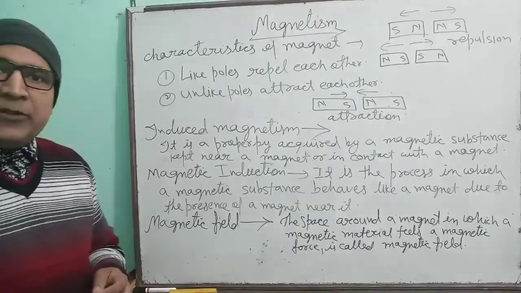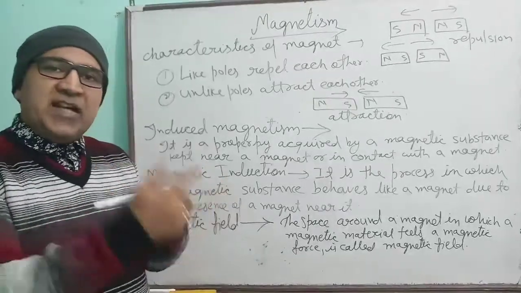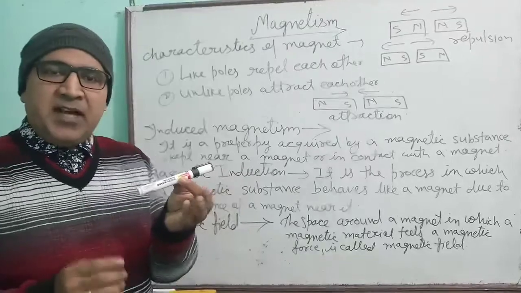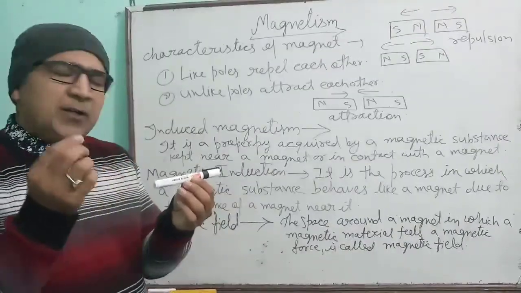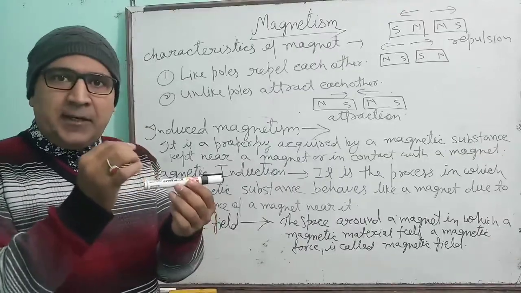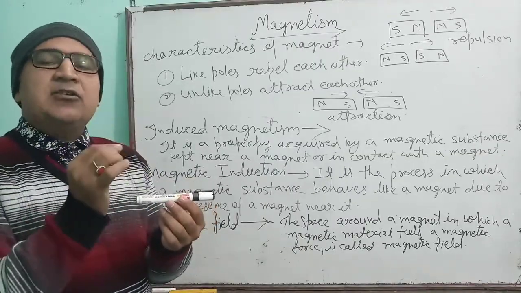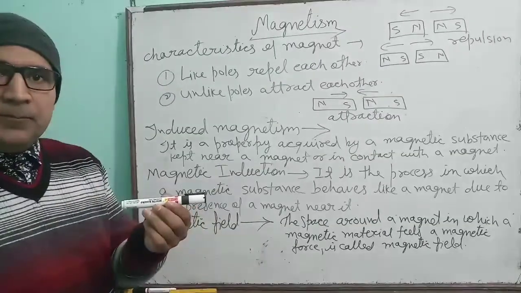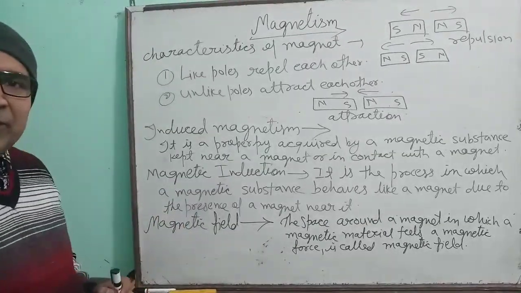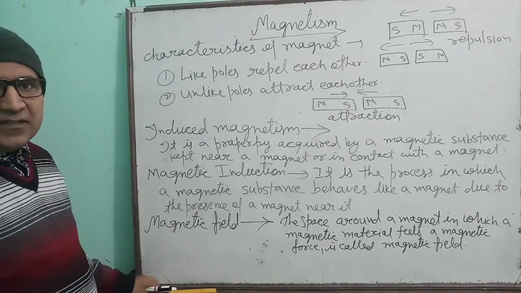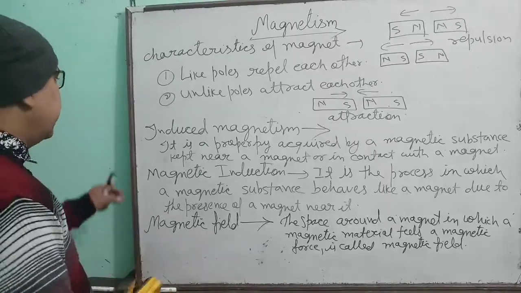What is the magnetic field? Around the magnet, the definite space in which the force is applied by the magnet. Or if a magnetic substance is brought in that space, then that object will feel the magnetic force applied by the magnet. Understood? What is the magnetic field? Now we are going to study magnetic field lines. So see, what are the magnetic field lines?